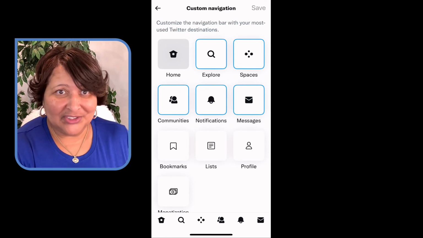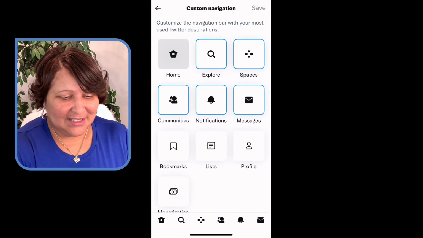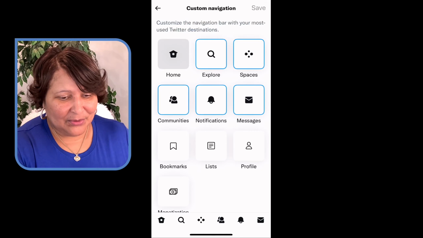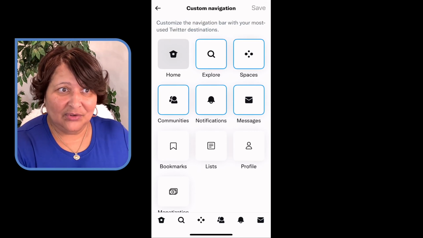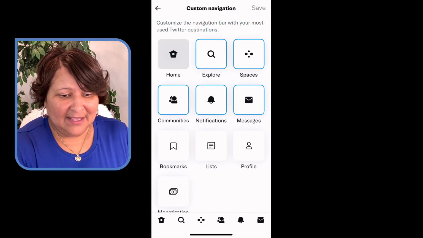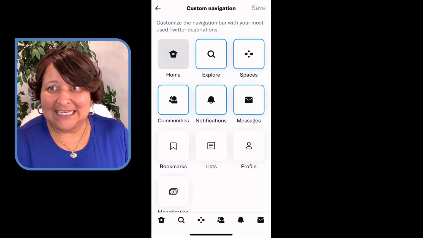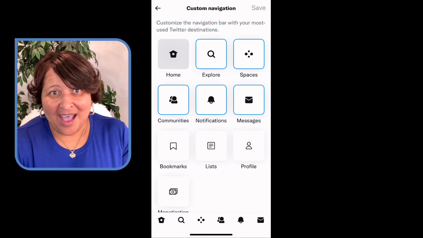I'm in a Twitter community, whole other thing that we'll talk about in a different live stream, but there's the Twitter community. Then there is the notification bell that gives you notifications when somebody's mentioned you and things like that. And then the little envelope is the DMs. But I can change them.